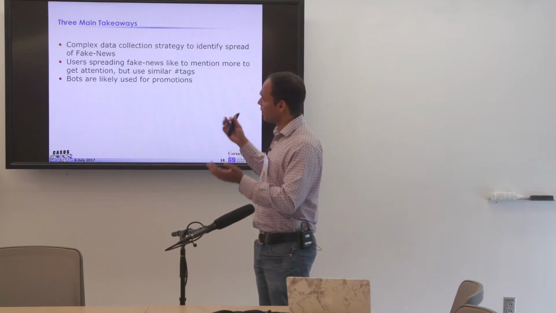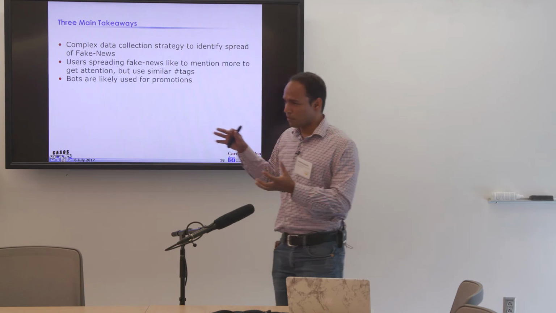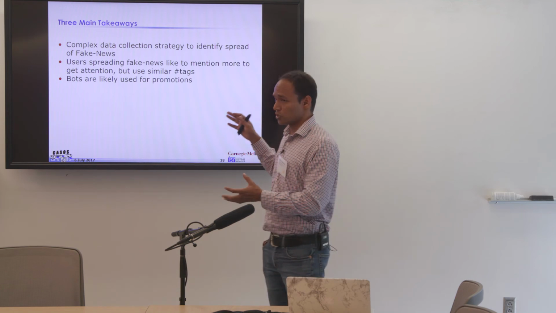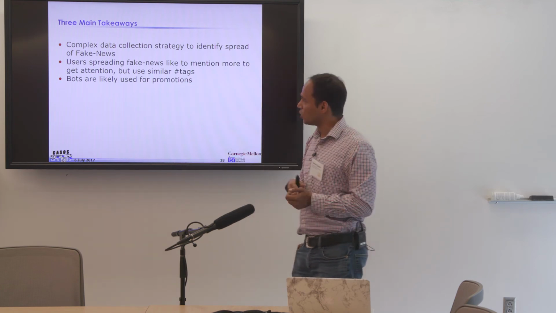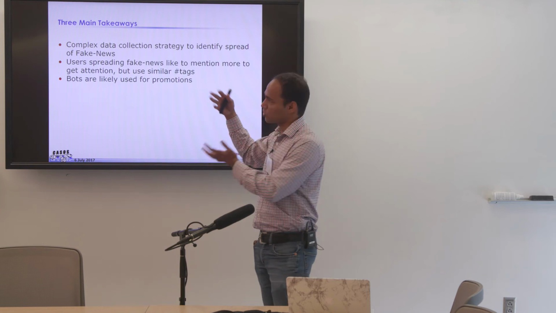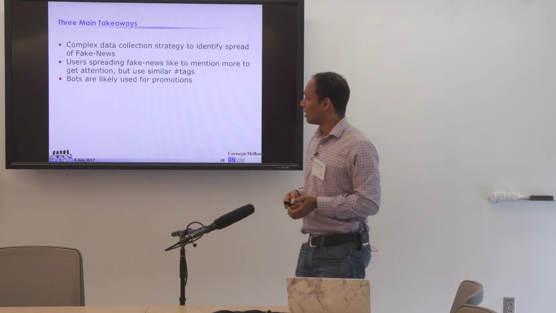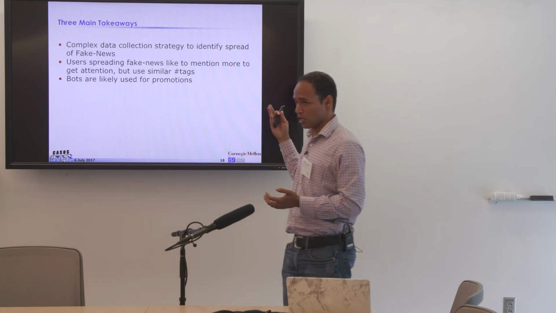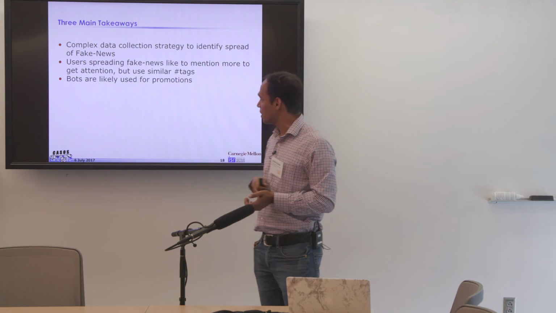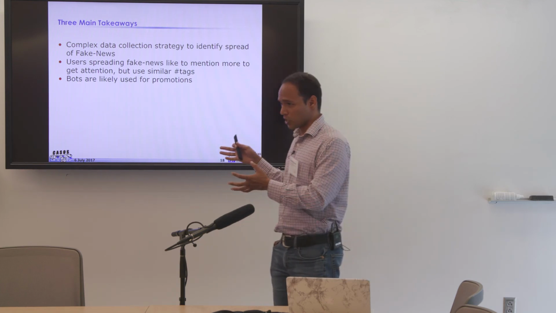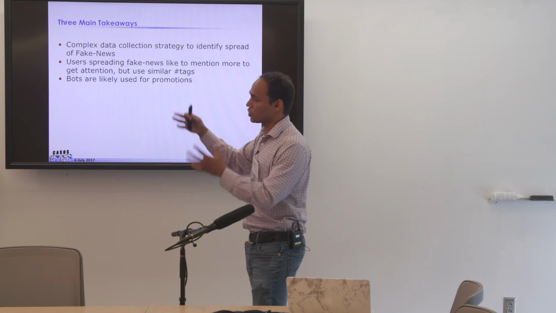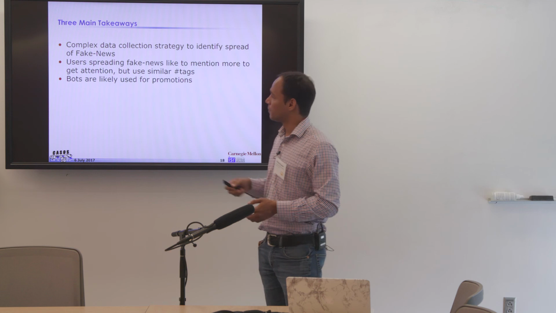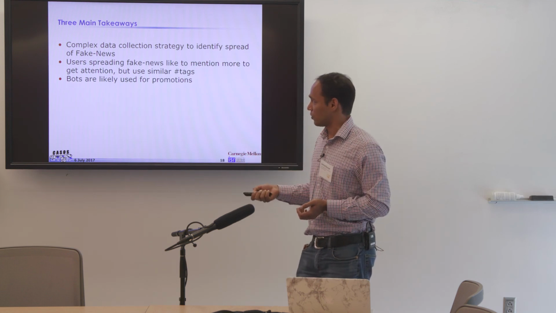Again, the three main takeaways that we have: there is no simple way to collect tweets that can tell you a lot about fake news. You have to have a different strategy of collecting tweets. We also observe that, depending upon the strategy, the results that you get could vary. So far, we have observed that users spreading fake news like to mention a lot, and that's primarily to get more users' attention. But they use similar hashtags, and we believe that's because they want to spread to different topics. We also see that bots are being used primarily to spread fake news information as fast as possible.